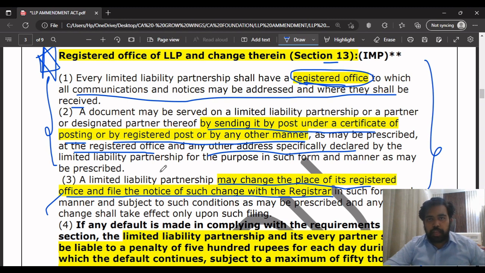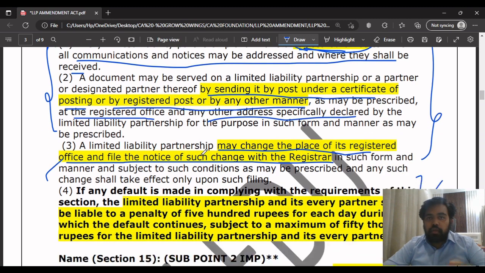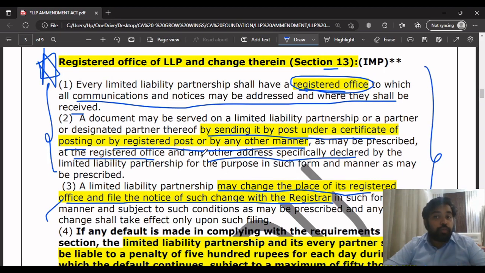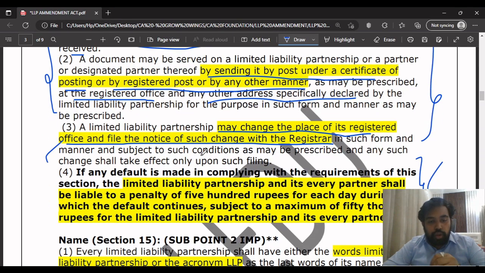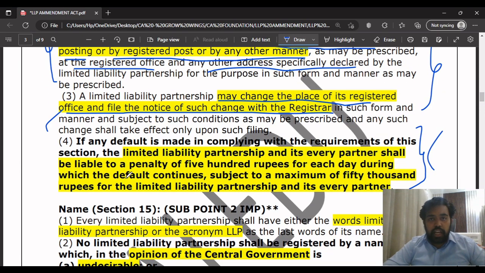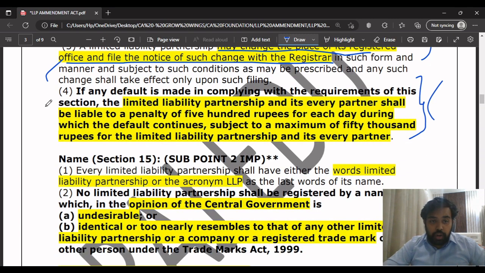registrar. Why? Because at the start we said communications and notices will be sent to the registered office. If the registered office is not there, how will they send the notices and communications? How will you receive them? How will they serve them? So if there is a change in the registered office, you have to file that notice with the registrar in such form and manner. They have not given a particular date within which you have to file. But this point is very important.